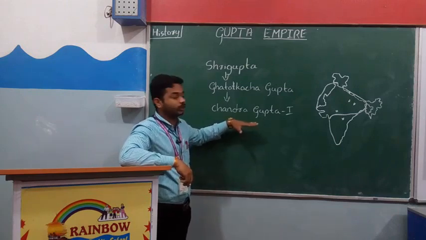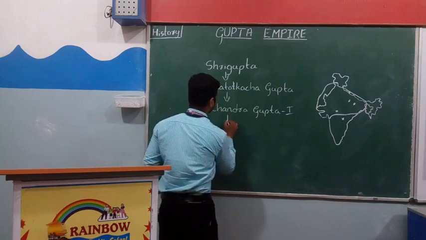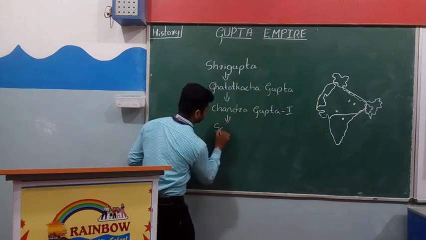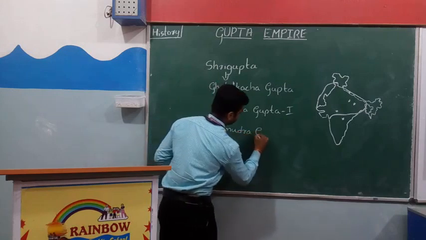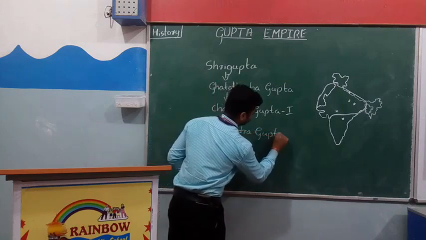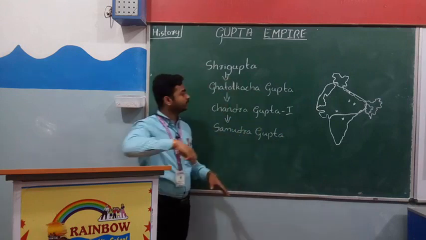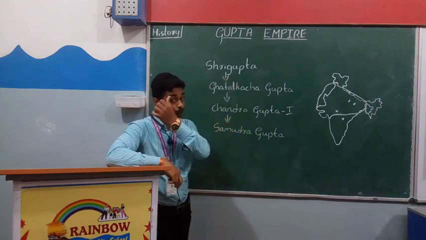The son of Chandragupta I was Samudragupta. So these were the kings of the Gupta Empire.